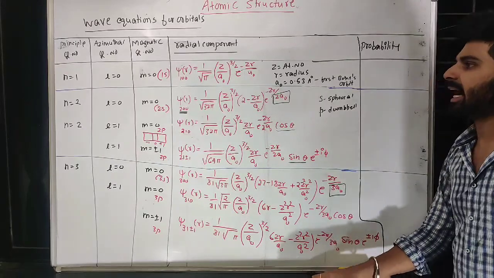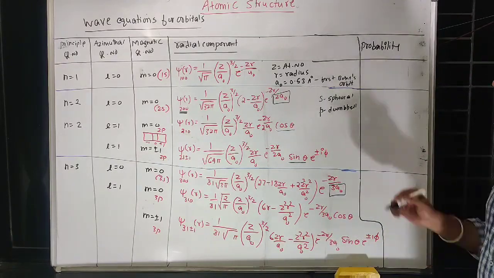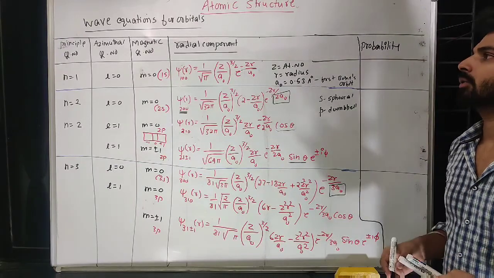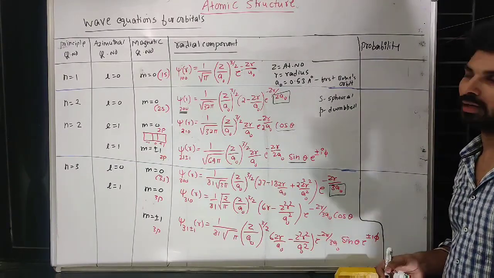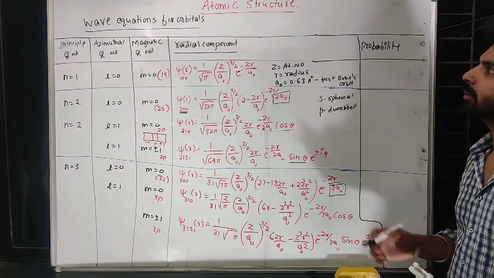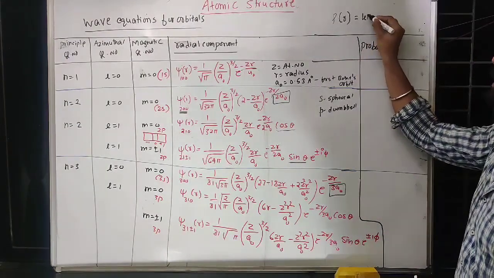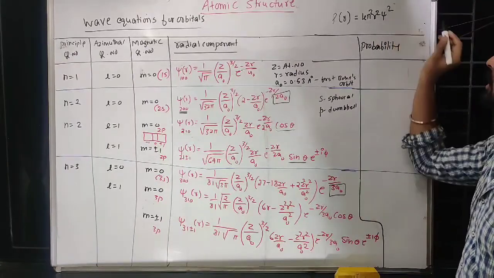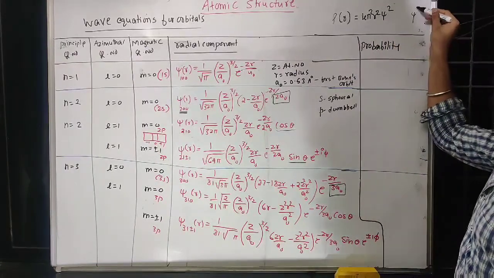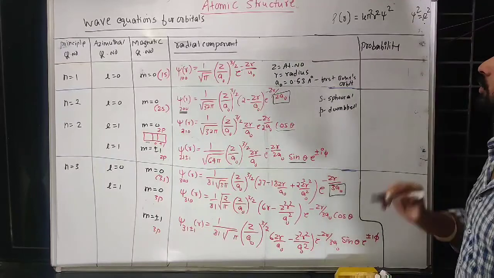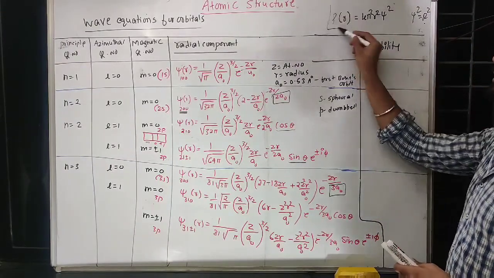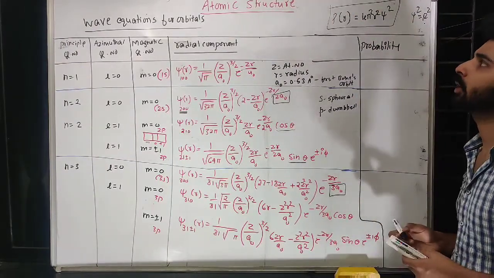Now what else is asked here? The probability. We have studied probability distribution in the earlier lectures: probability as a function of radius is 4 pi r square psi square, or this psi square is also sometimes called R square, we know. So this equation we have to remember for probability.